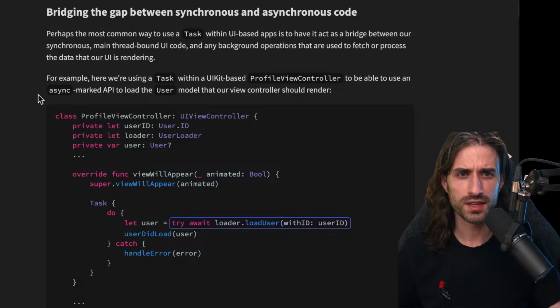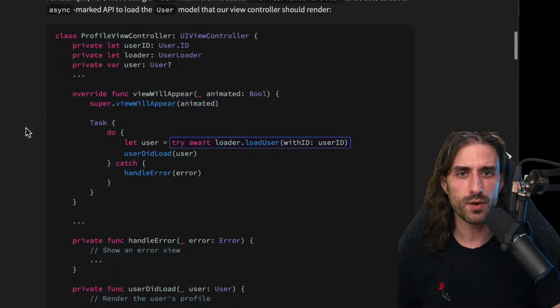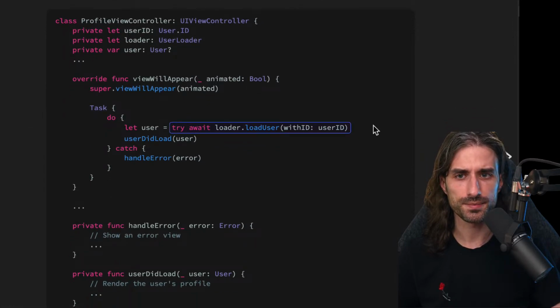For example, here we're using a task within a UIKit-based profile view controller. There was a question before: is async await working well? Is Swift concurrency working well within the UIKit world? Here we have an example. We're using a task within a UIKit-based profile view controller to be able to use an async marked API to load the user model that our view controller should render.